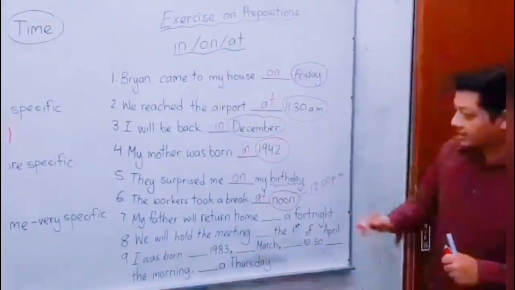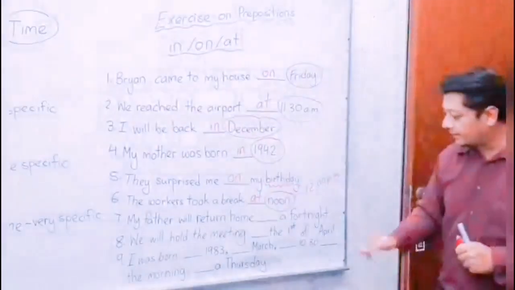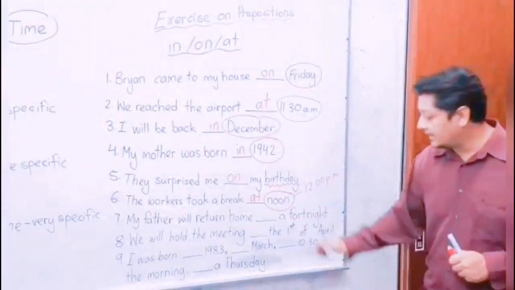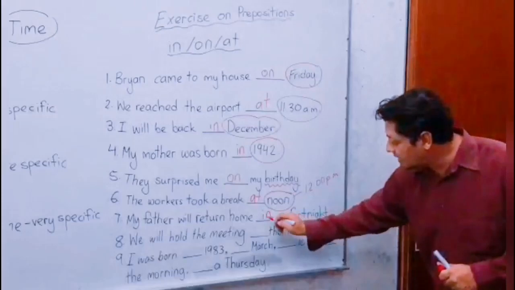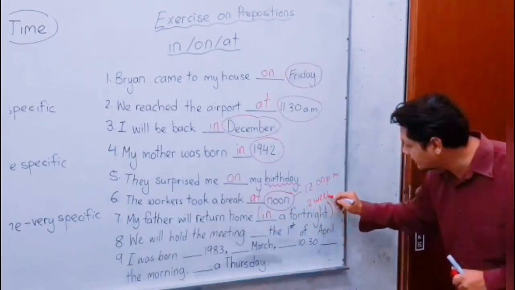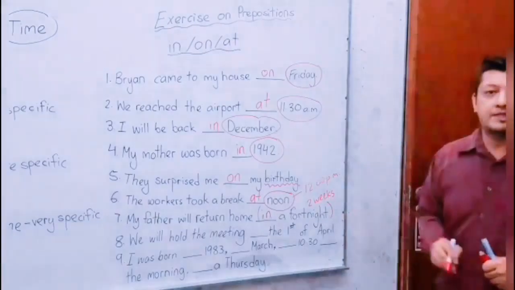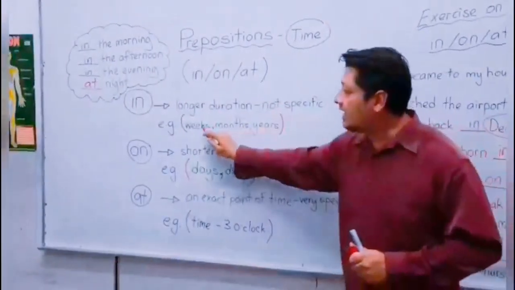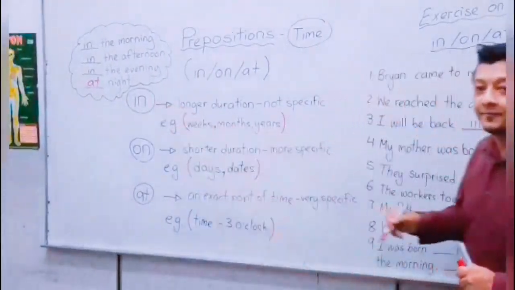For number 7: my father will return home a fortnight. What is the answer? In. Yes. In a fortnight means in 2 weeks, which refers to a longer duration of time. It is not specific, and therefore we use in.